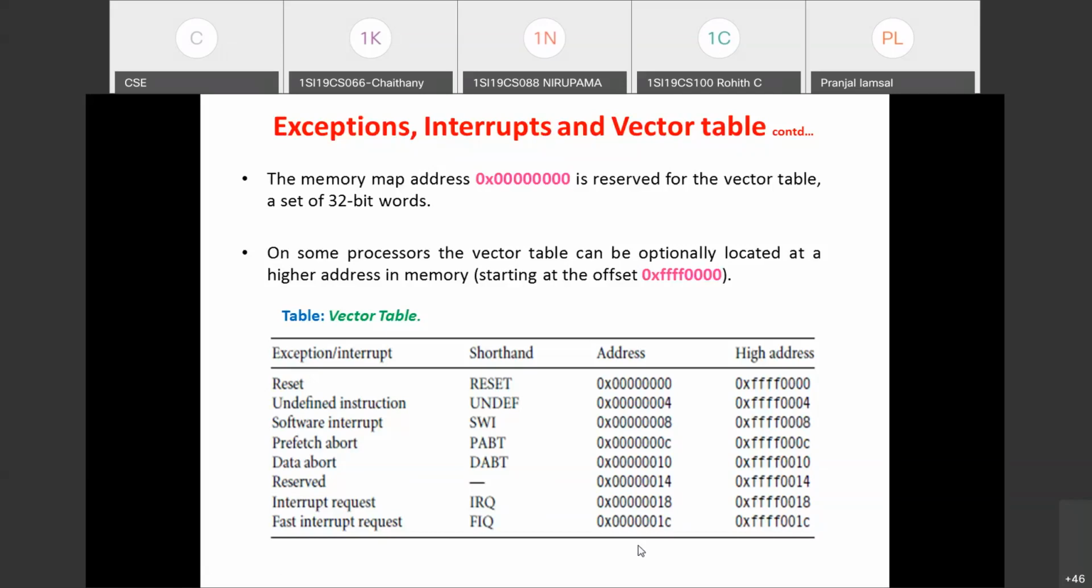Reset and software interrupt will make the processor enter supervisor mode. Undefined instruction will make the processor enter undefined mode. Prefetch abort and data abort make it enter abort mode. Interrupt request goes to interrupt request mode, and fast interrupt request to fast interrupt request mode. Okay. Hope this is clear, whatever we discussed in today's class.